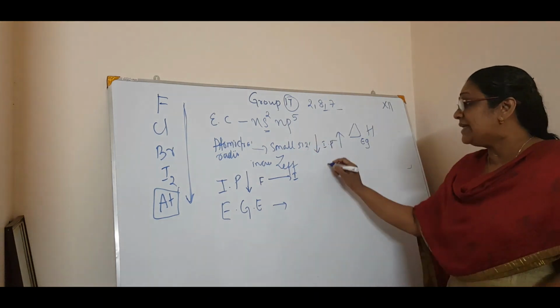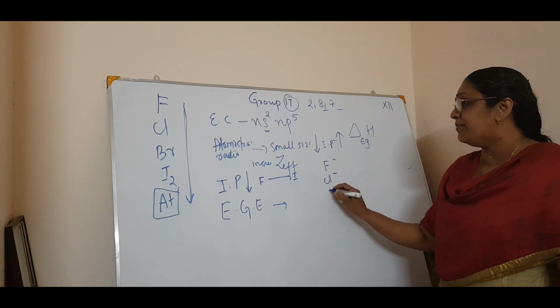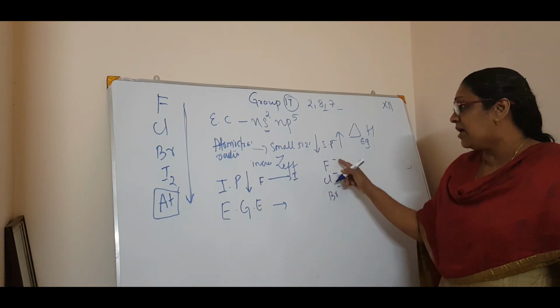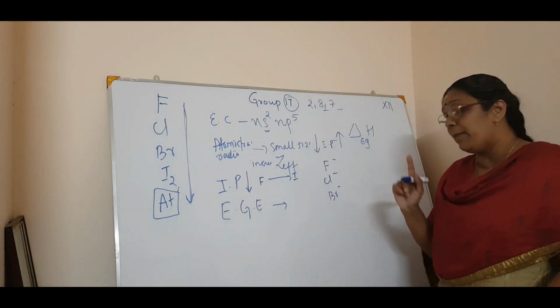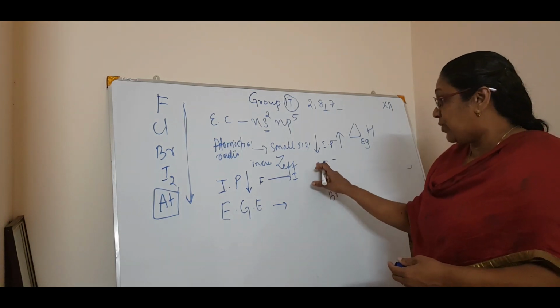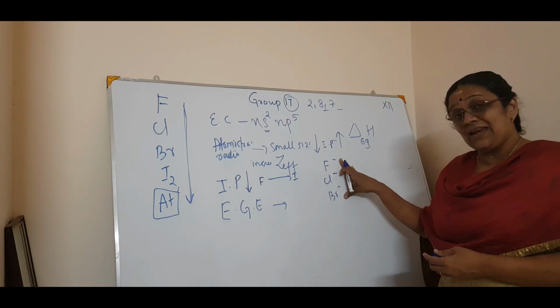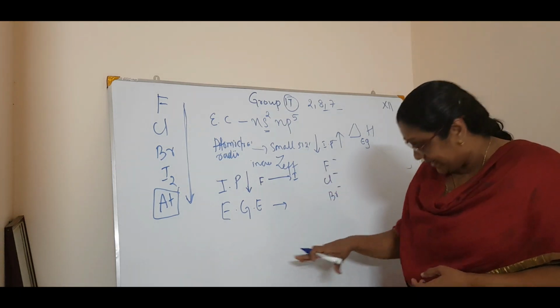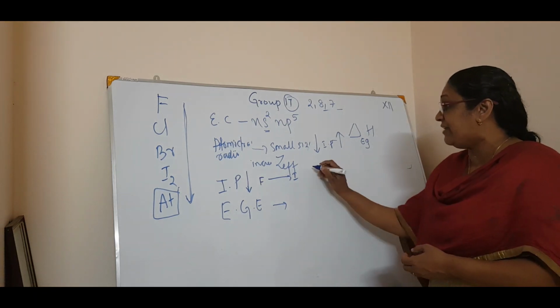All the halogens will very well become the respective anions like fluoride ion, chloride ion, bromide ion, etc. Isn't it? So electron gain enthalpy: the halogens have the highest negative electron gain enthalpy. Very important.